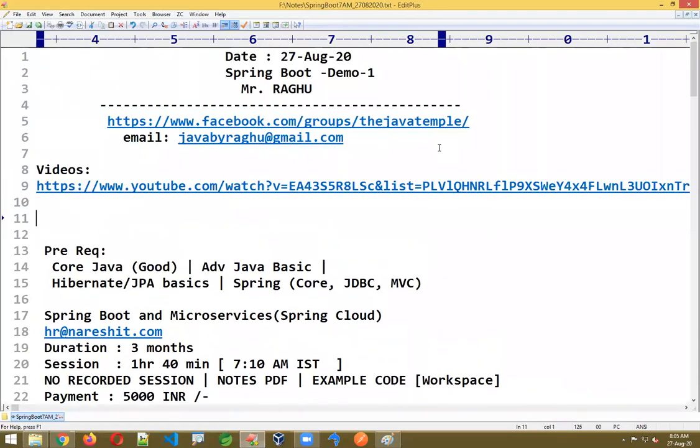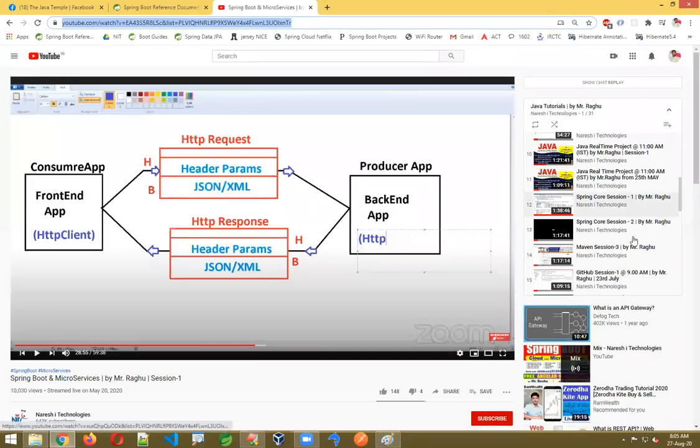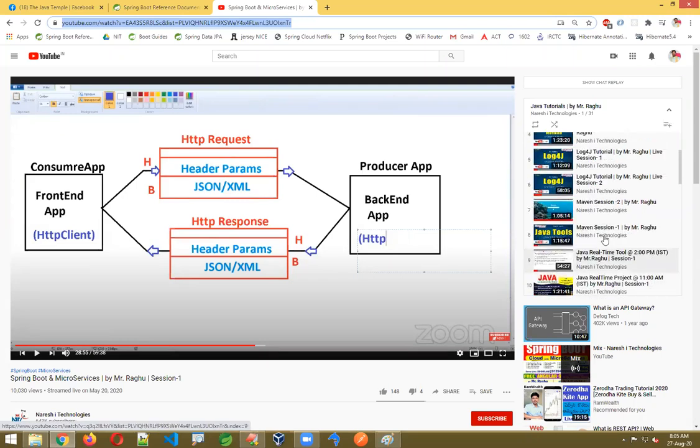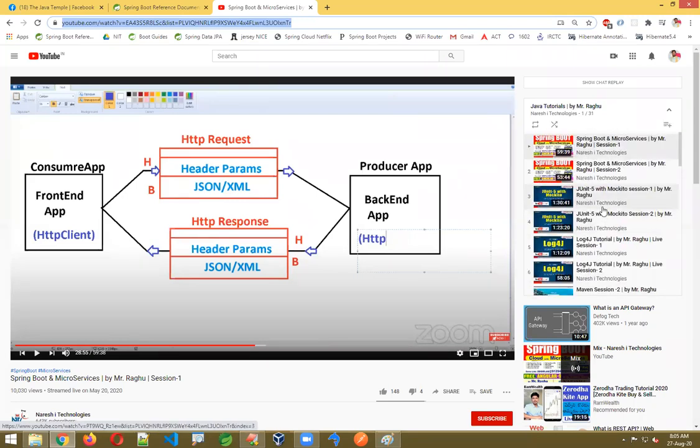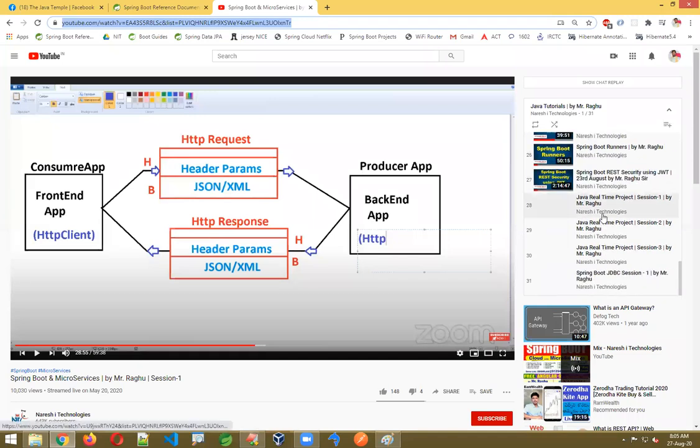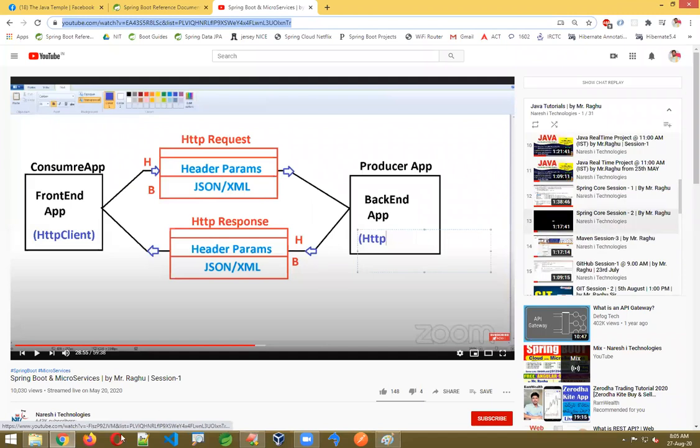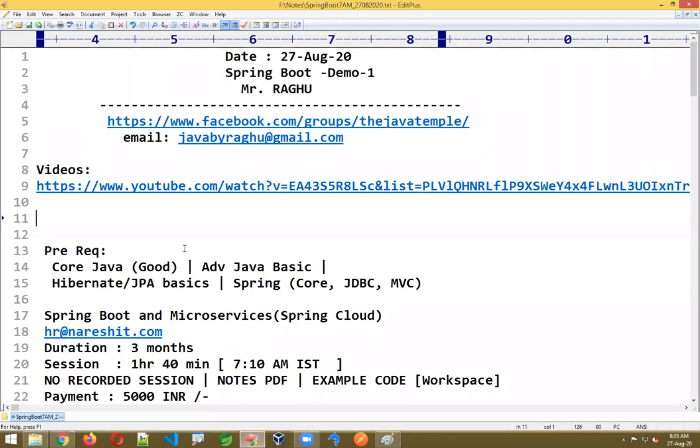If you can't watch everything, Spring Core session 1 and session 2 are there. Maven videos and GitHub videos are there. Some project demos will be there, Log4j, JUnit, and some common things required, like JWT. These are basic sessions, some common sessions I've listed out. You can just go through this link.